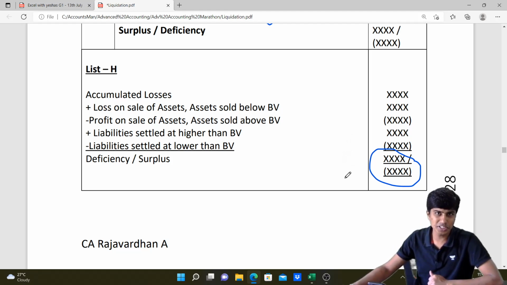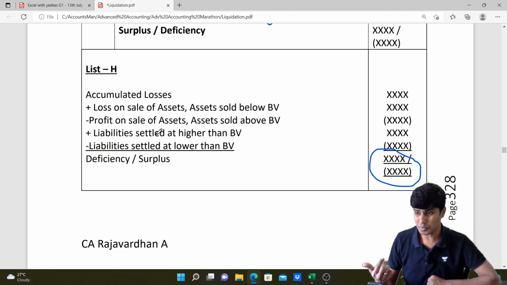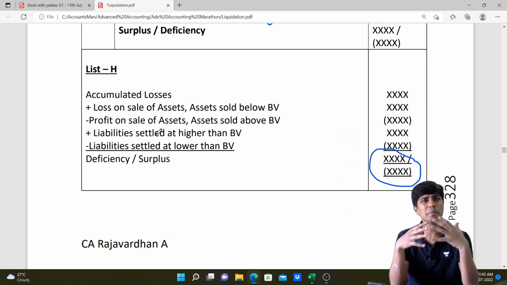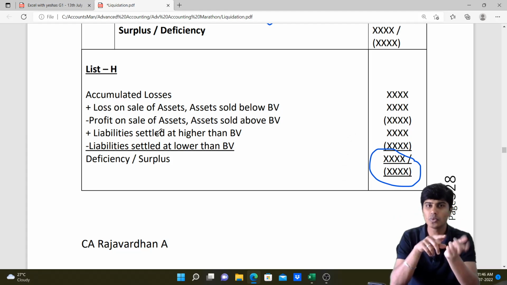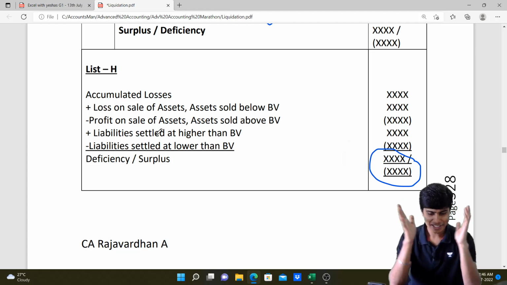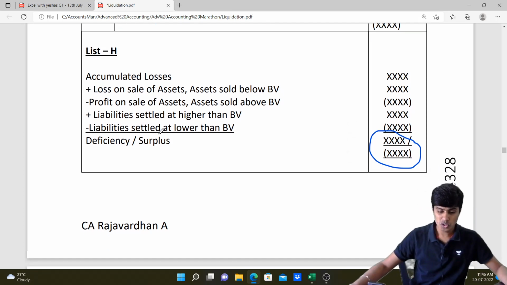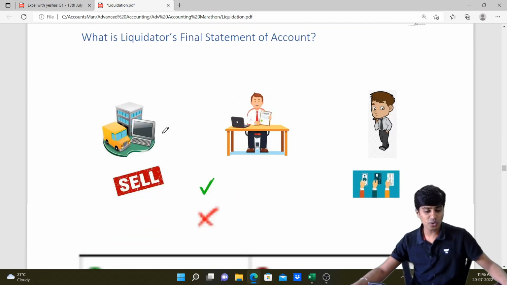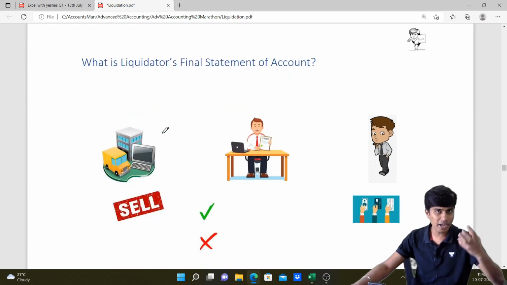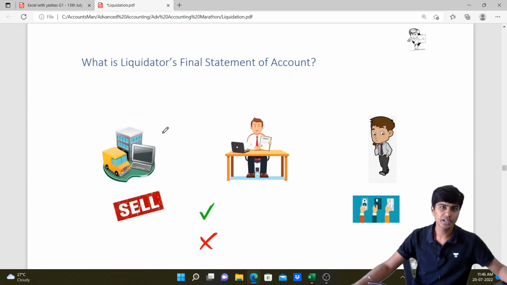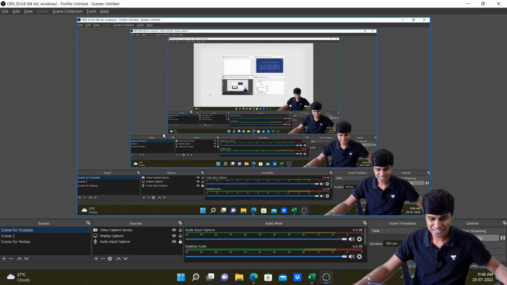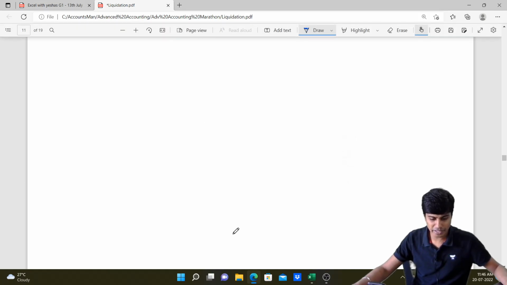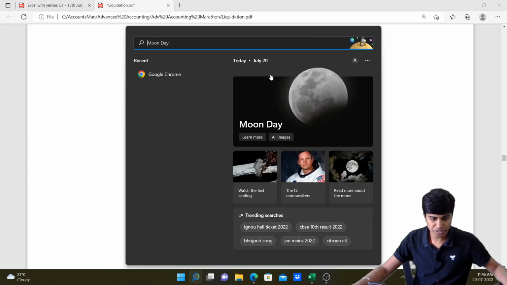I hope you all understood this part, and I don't usually recommend you people to mug up the format of list H. Some people mug up the order, so you don't have to. Just remember the logic: what leads to increase in deficiency, what leads to decrease in deficiency, and that's how we prepare the statement of affairs. So without wasting much time, let's quickly get into our ICA material. Solve a question, pick a question from the ICA material and then solve that. Once we're done with such one question, then we'll go on to liquidator's final statement of account. All good, guys? Chalo, let me quickly open one question from our ICA material.